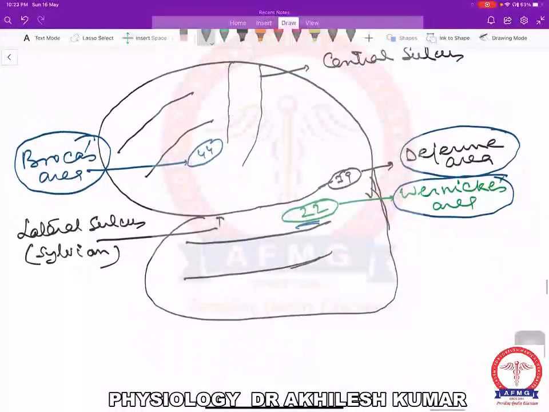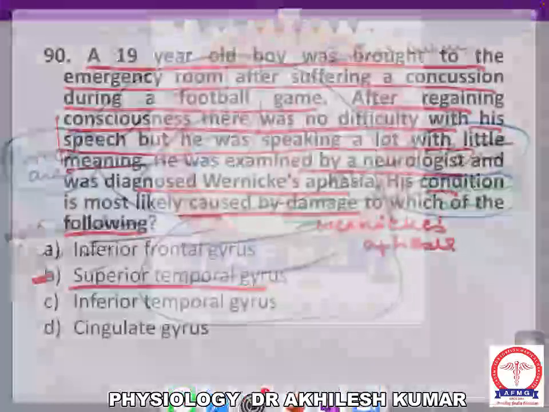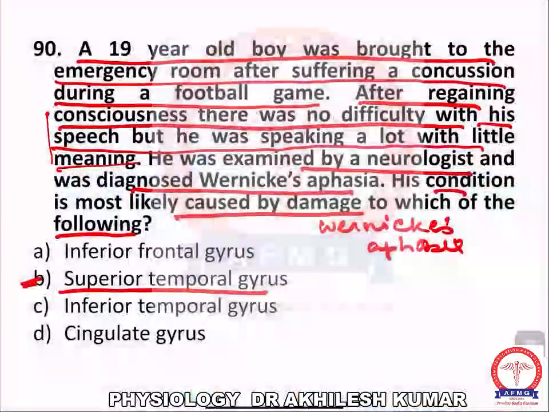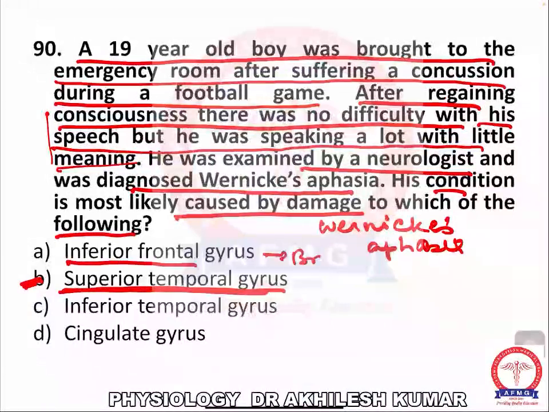So look at the question again. Wernicke's aphasia will affect the superior temporal gyrus. The inferior frontal gyrus is the Broca's area.